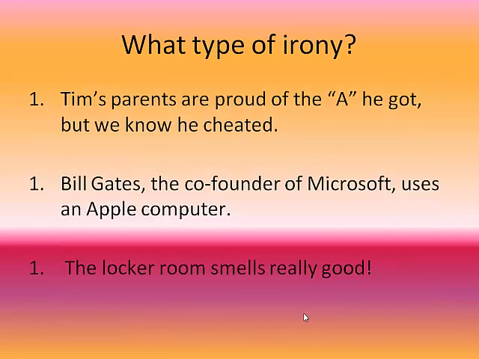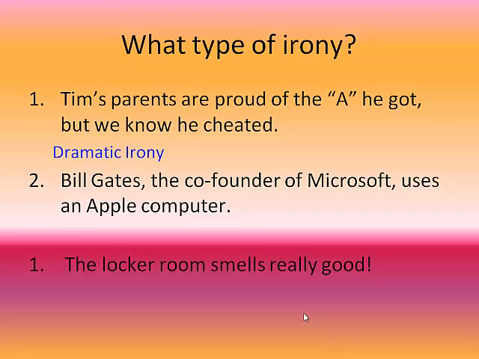What type of irony? Number 1. Tim's parents are proud of the A he got, but we know he cheated. That's right, that would be dramatic irony, because you know something that Tim's parents don't know.